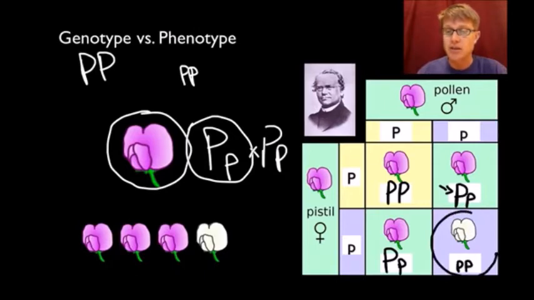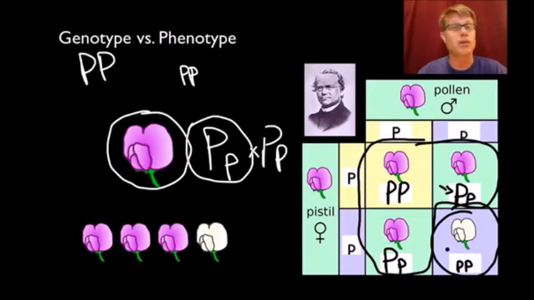And so the neat thing about a Punnett square, and that's what this is, is it not only allows you to quickly do the probability, but it shows you the percent we should get in those offspring. In other words, it's like 3 of them should be purple, and one of them should be white. So you should have a 3-to-1 ratio.